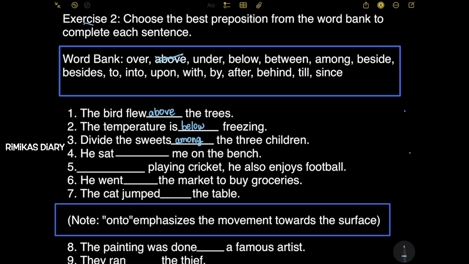Remember, we should not put between here because between is only for 2 people or 2 things. But among is for more than 2 people or more than 2 things. So let me cross out below and among. Next, he sat dash me on the bench. So like beside me.